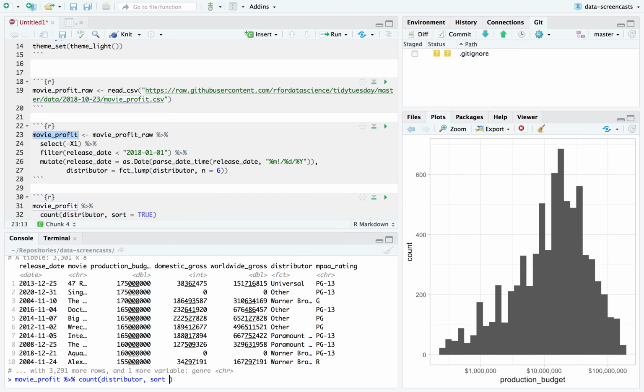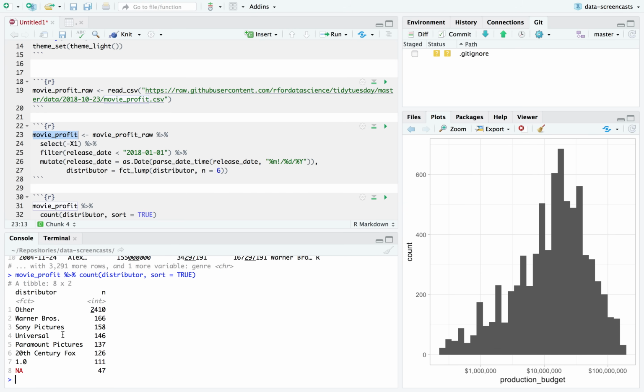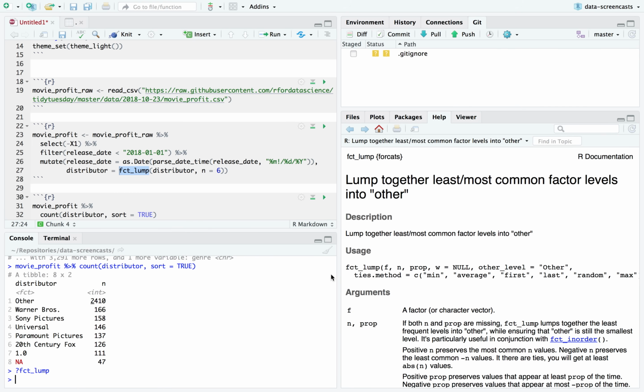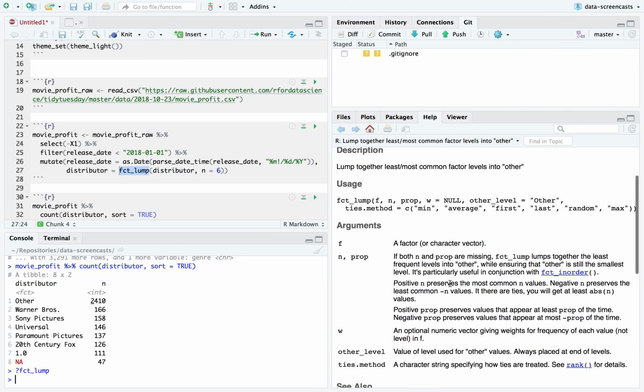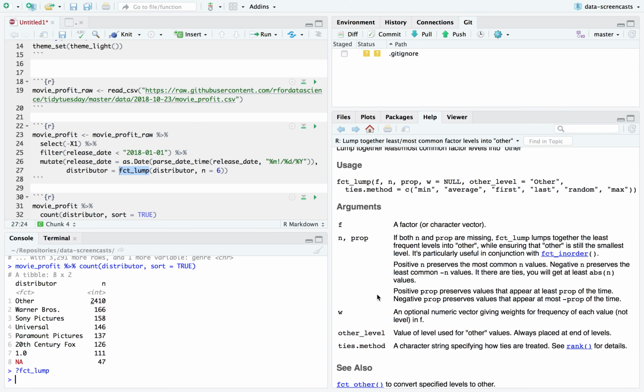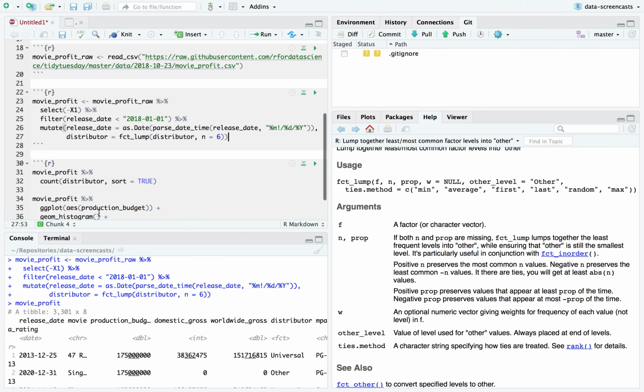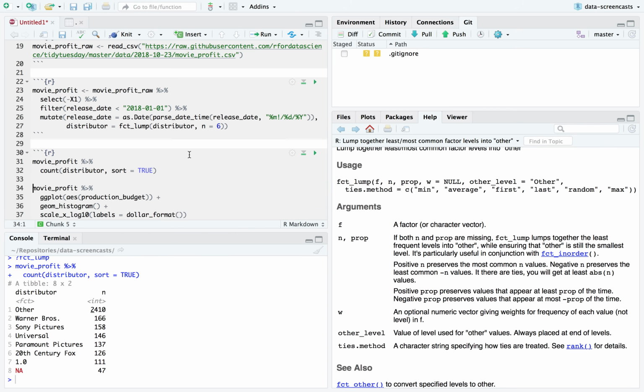So now if I count distributor, sort equals true, it gives me 7 and the missing values. I'm going to remind myself if there's a way to handle that in fct_lump. There isn't. That's okay. Some of them have missing values. So the 6 main ones does not look the same as when I counted it before.